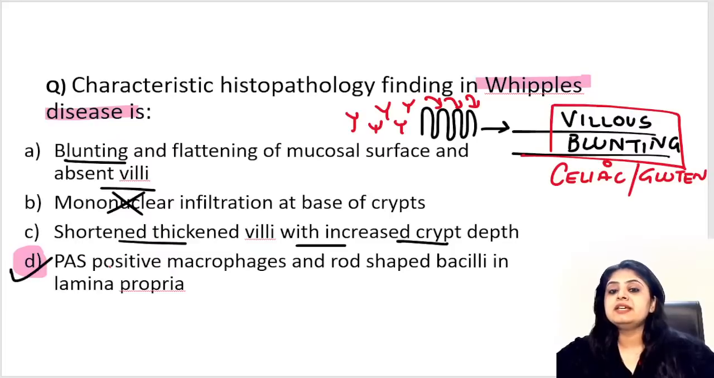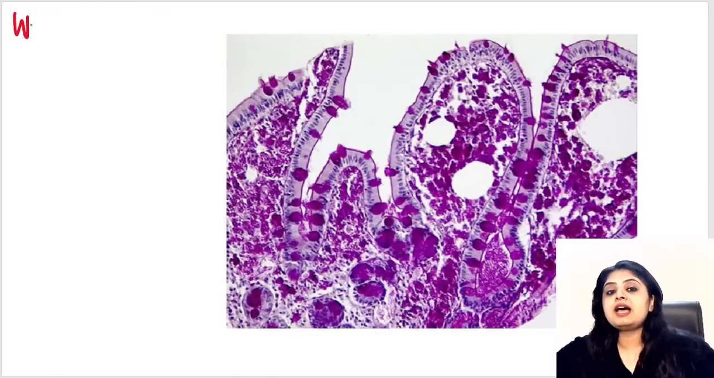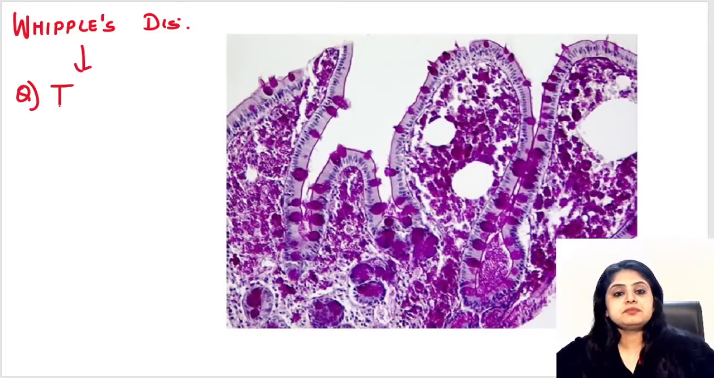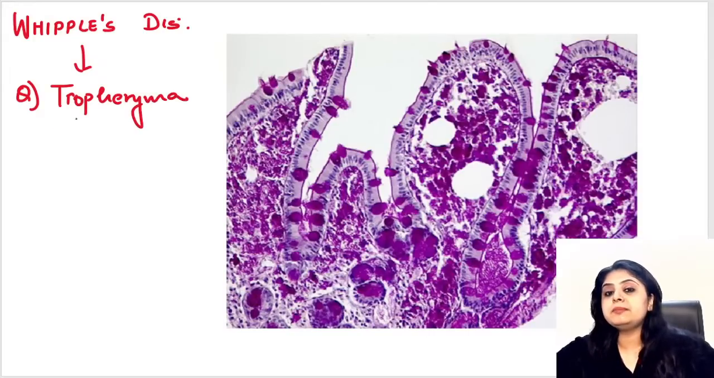What happens in Whipple's? Everyone learn with me: word number 1, word number 2, word number 3. Memorize it as it is. When I am talking about Whipple's disease, firstly, why do you call it Whipple's? Question number 1 of the exam. Ma'am, it is an infection. It is caused by Tropheryma whipplei, and this is a gram-positive organism.